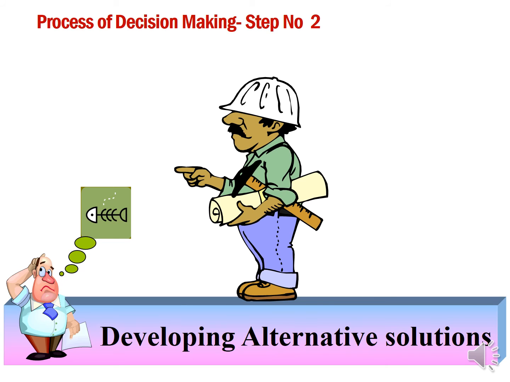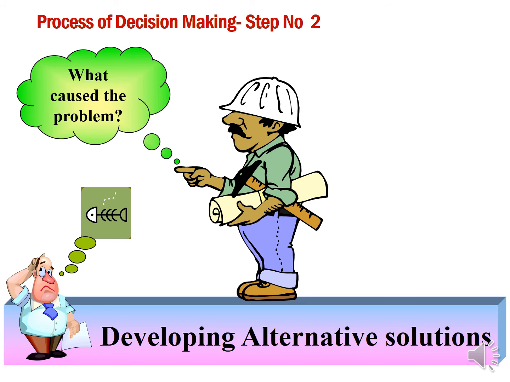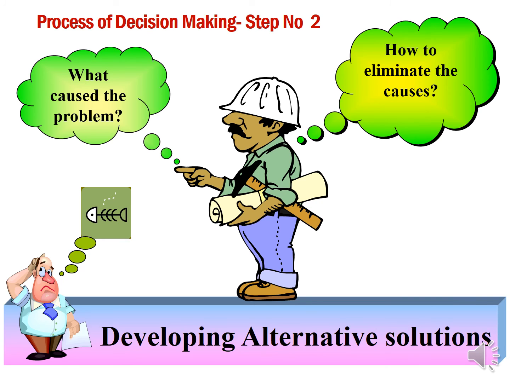Decision making step number 2, developing alternative solutions. In the first step, you identified the causes for the problem. So eliminating these causes will be the solution for the problem. Clearly identify what caused the problem and how to eliminate the causes.